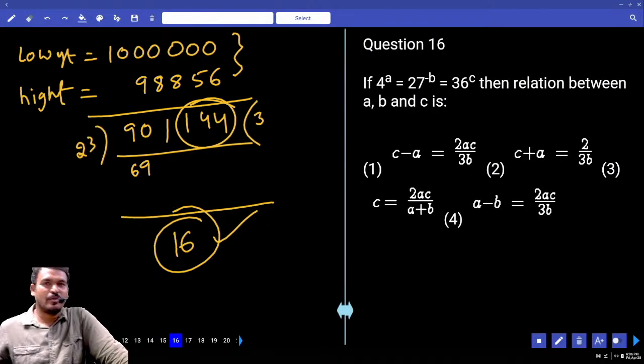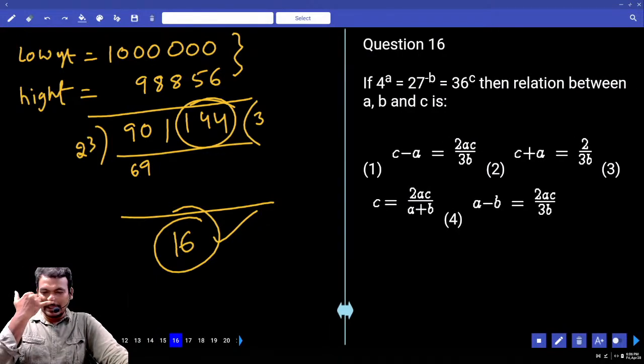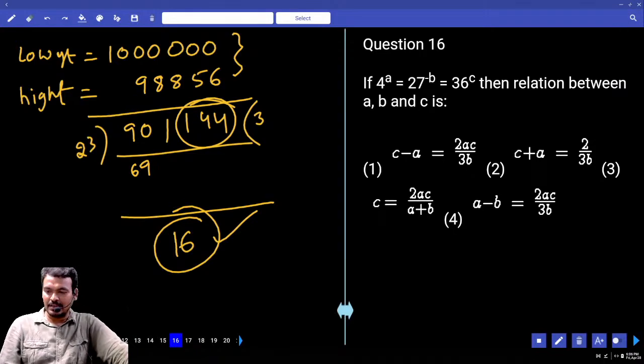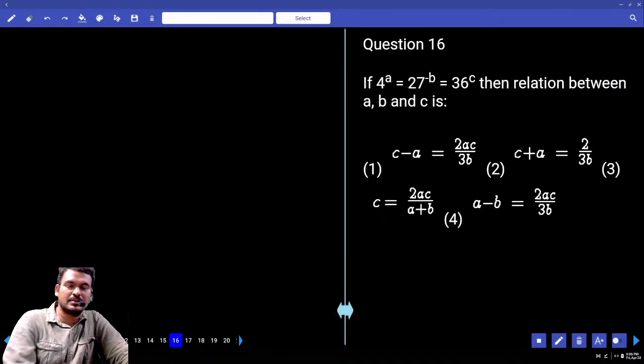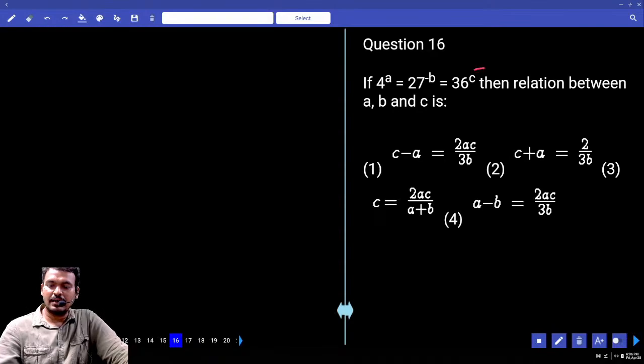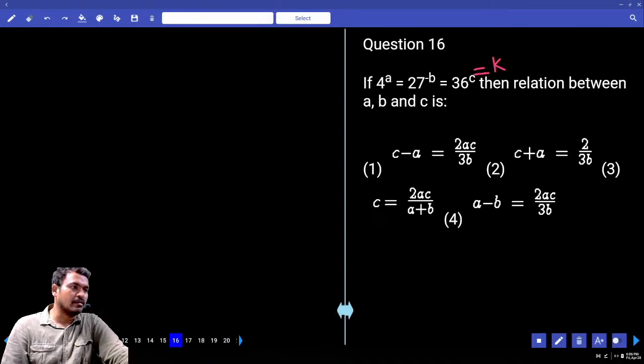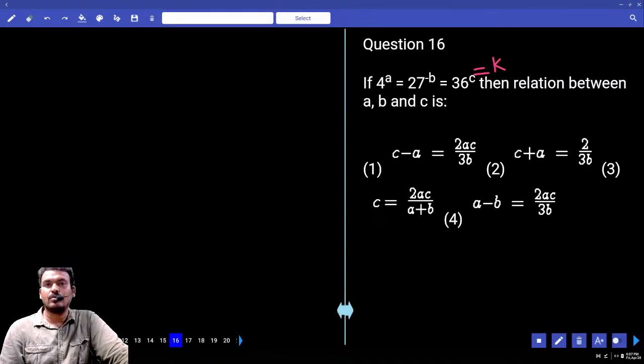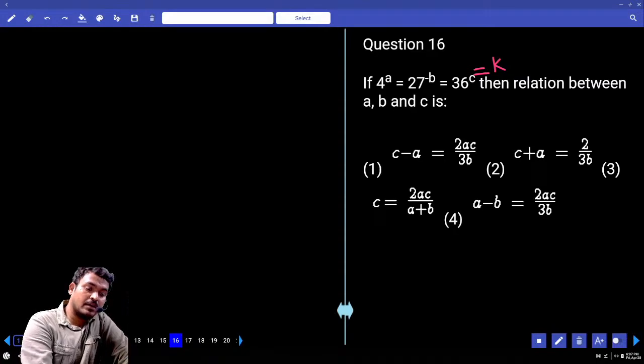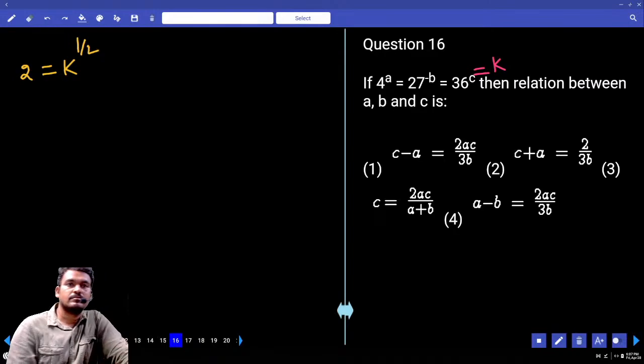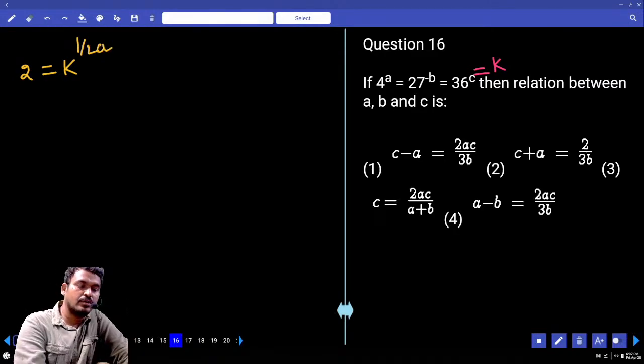16th question. 4 power a equals 27 power minus b, that is equal to 36 power c. Then what is the relation between a, b, c? All these are equal to k value. 4 power a is equal to k. 4 power a means we write 2 power 2a. Then 2 is equal to k power 1 by 2a.